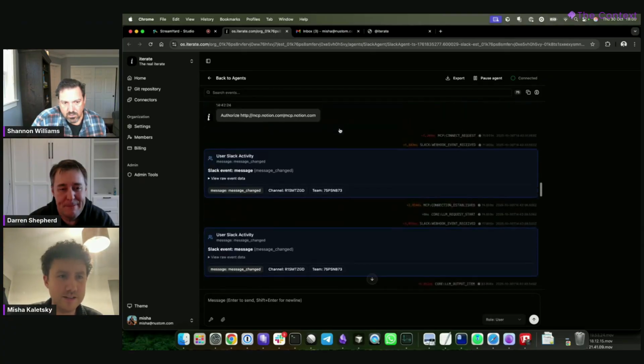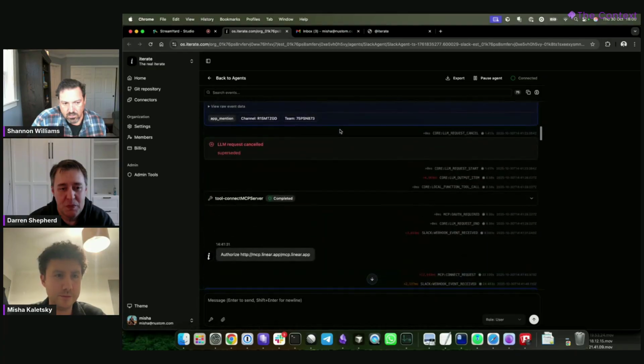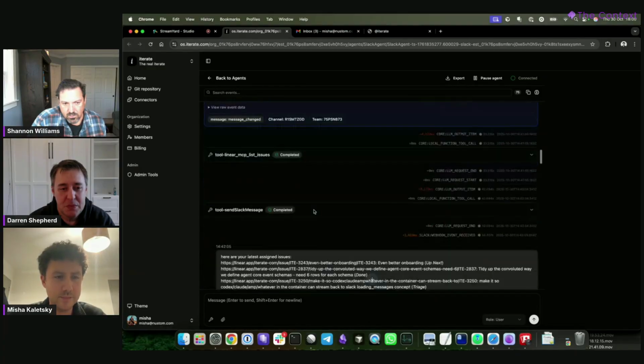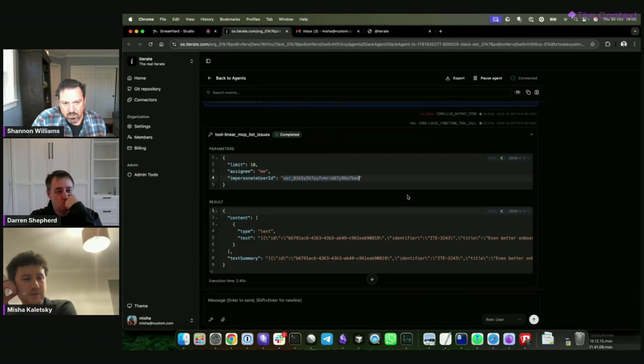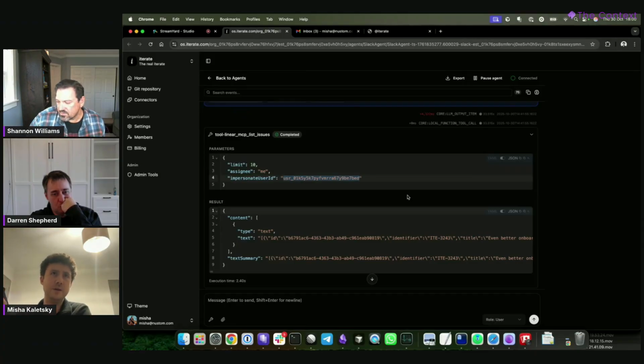But maybe an easier example will be, you'll see it's a familiar format in Linear, list issues. It's doing that same thing. It's injecting my impersonate user ID, so then we intercept that tool call because we've got this slightly modified version of the Linear MCP list issues tool. And then we say, okay, we know what this user ID is. We have the MCP connection. We have this mapping from user ID to MCP connection. And then we look up that MCP connection in the durable object, and then we invoke the tool call under the hood using the correct authorization headers, basically.